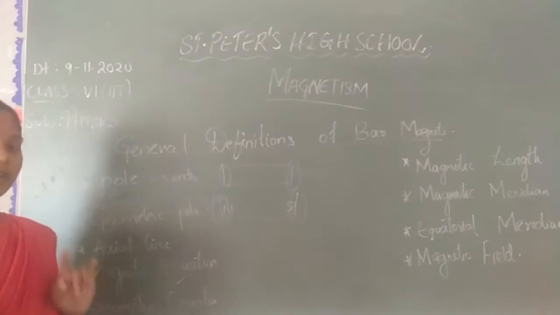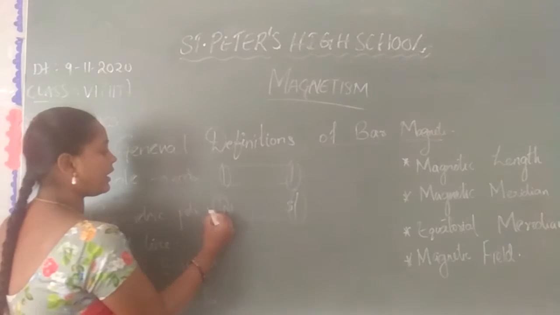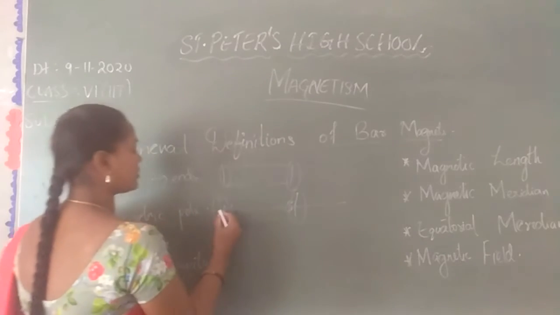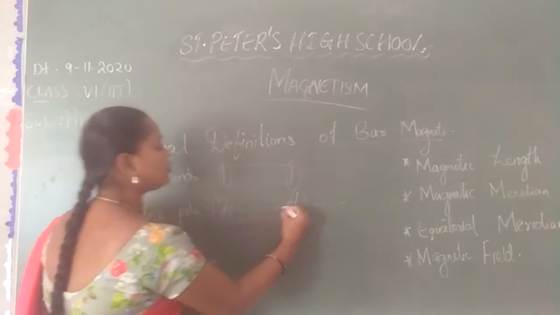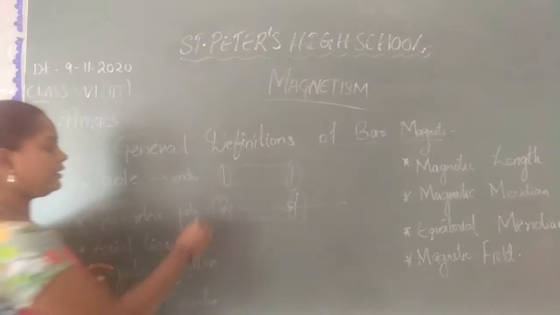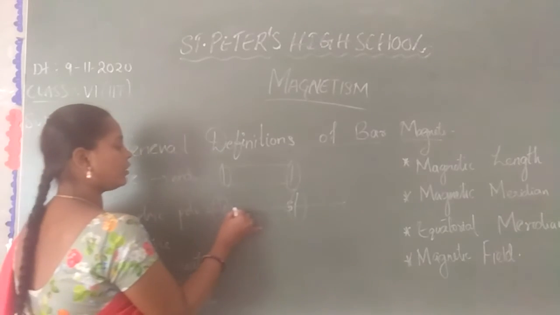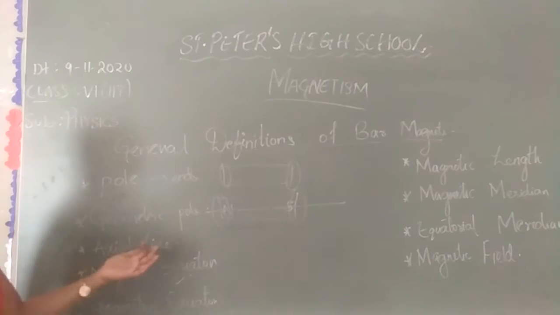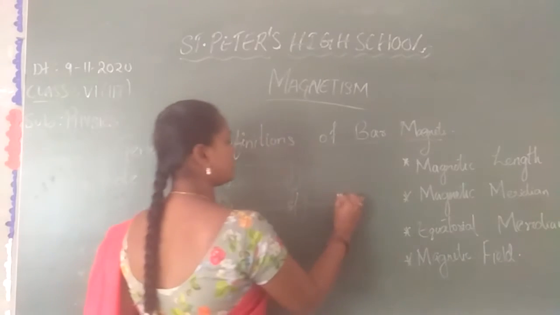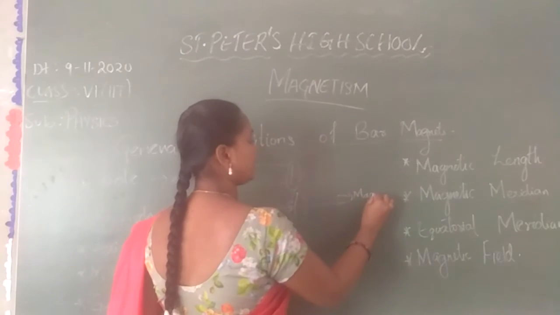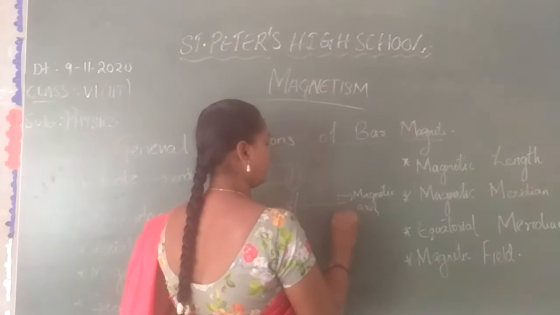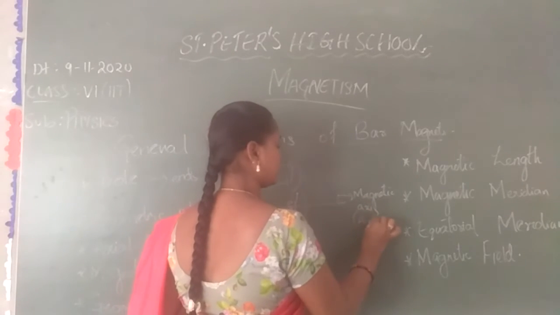Next is the axial line. Axial is nothing but the line passing through the middle of the bar magnet in a horizontal way, passing through the north and south poles. The line joining the north pole and south pole of a bar magnet is called the magnetic axis or axial line. This line is called the magnetic axis or axial line.